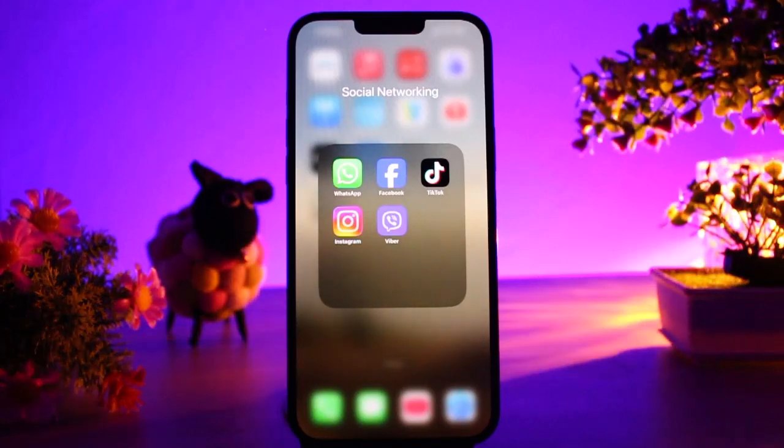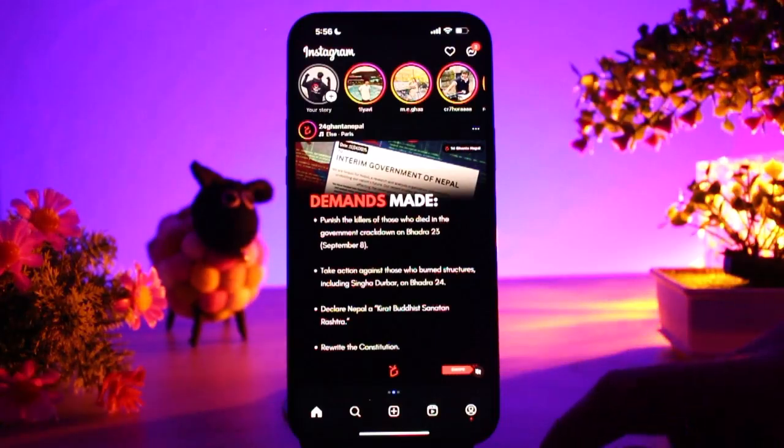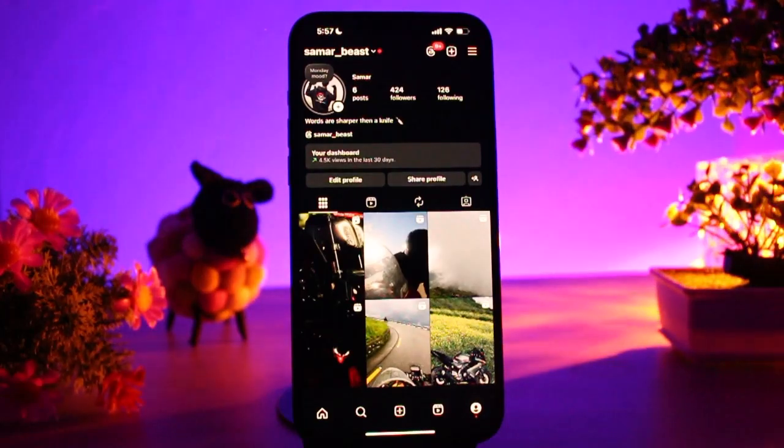To do this, open your Instagram account, click on the bottom right corner of your profile, and click on the three dots. Go to settings, click on creator, then monetization. Instagram will show you the requirements needed for monetization.